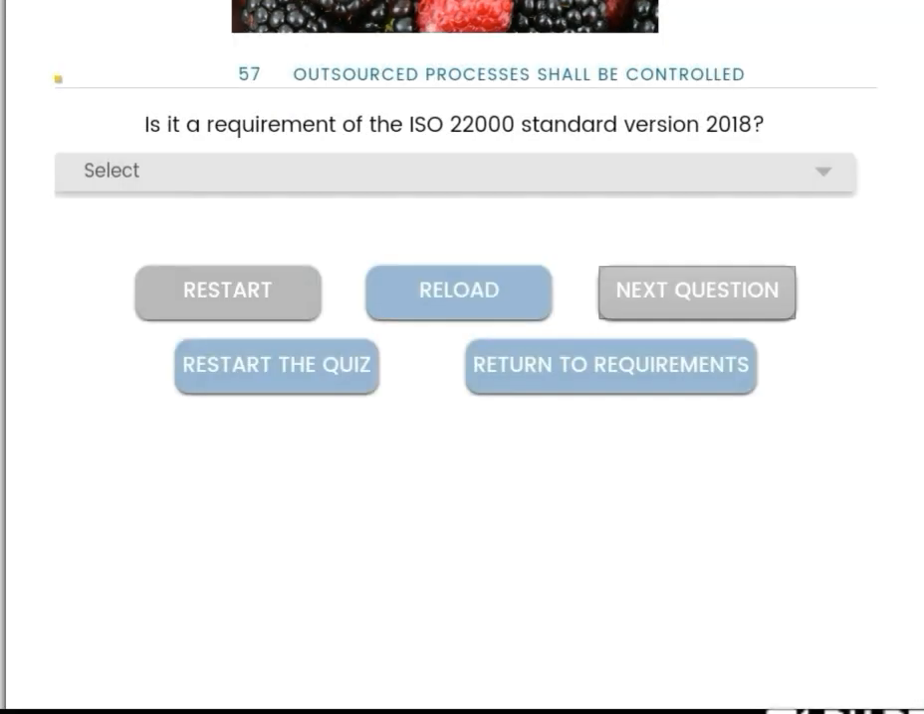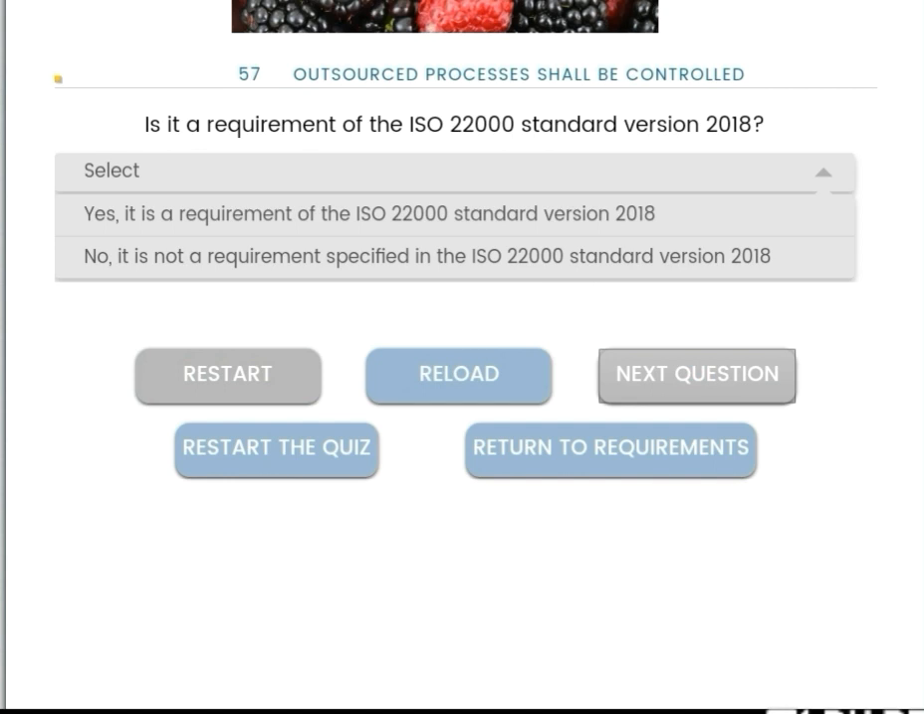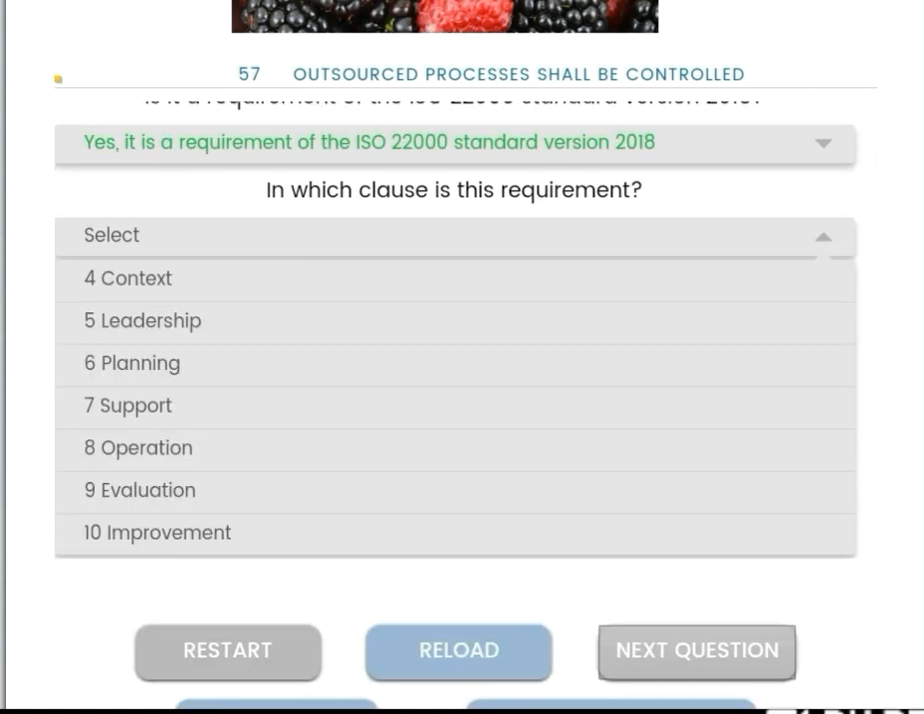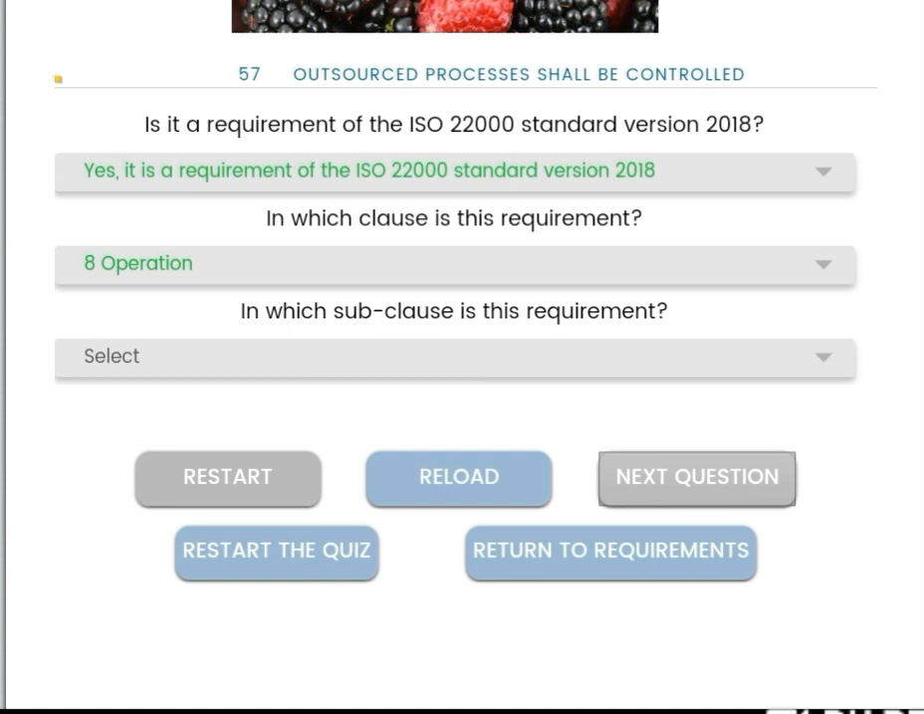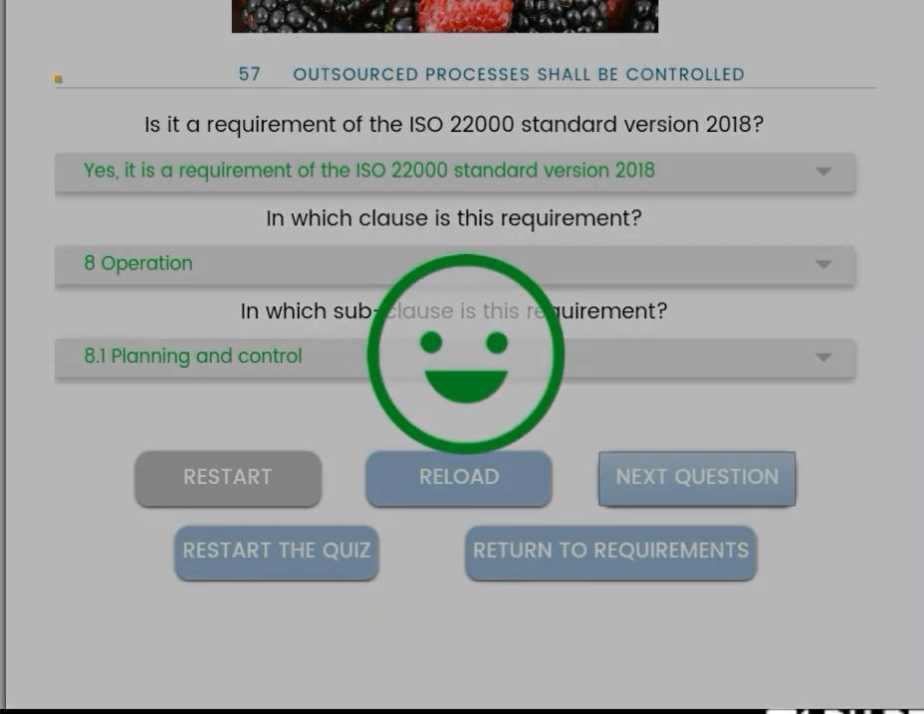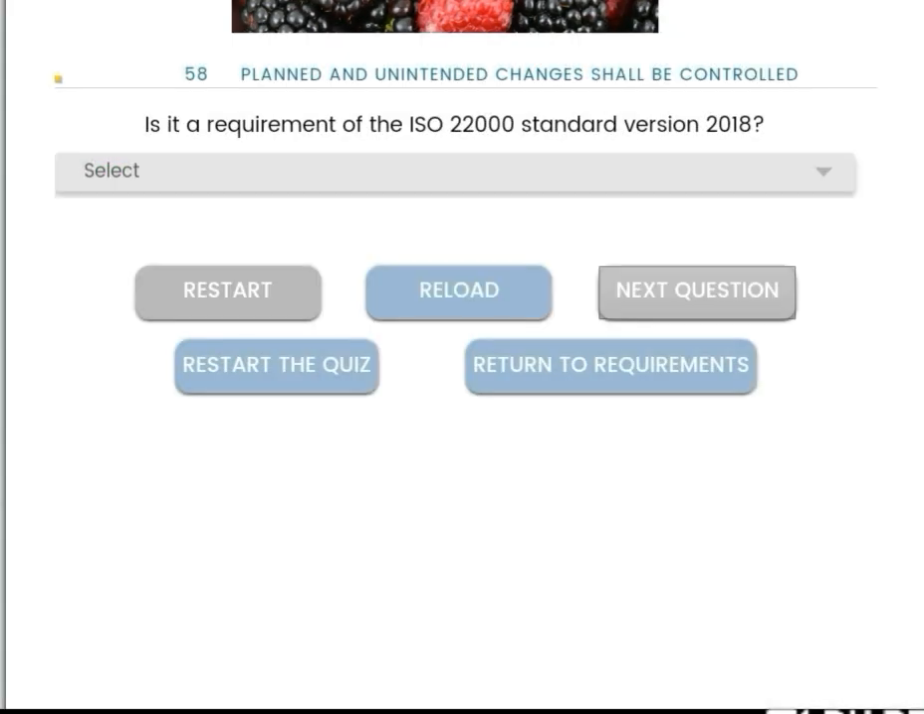Then, outsourced processes shall be controlled. Is it a requirement of the standard version? Yes, it is a requirement. Outsourced processes shall be controlled, and the clause number is 8 operation, and subclause is 8.1 planning and control.